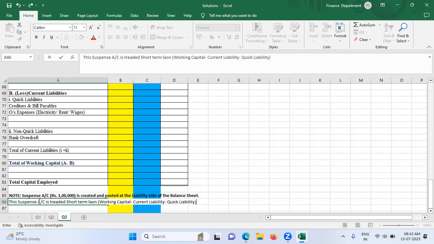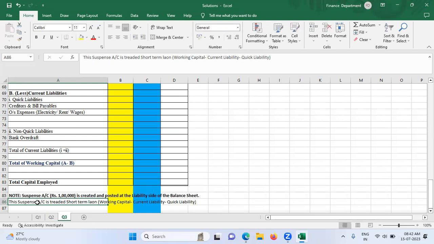So have you understood why MK Limited's balance sheet was not getting tallied? Because they had not shown an entry which was actually a short-term loan, which is a part of quick liability, shown under working capital, current liability, quick liability.